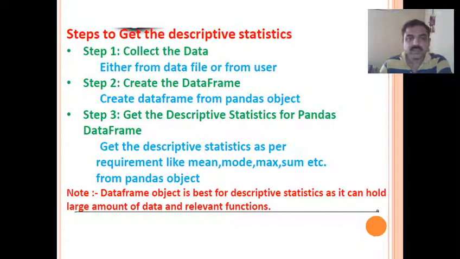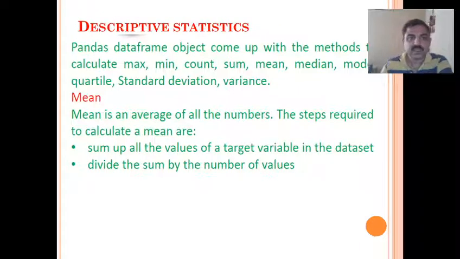Third, get descriptive statistics from the pandas data frame as per requirement, like mean, mode, maximum, sum, etc. We'll see that in detail.